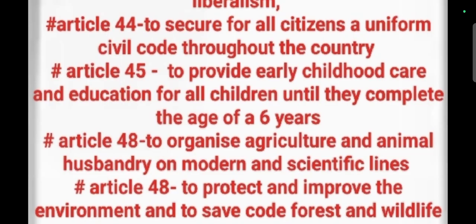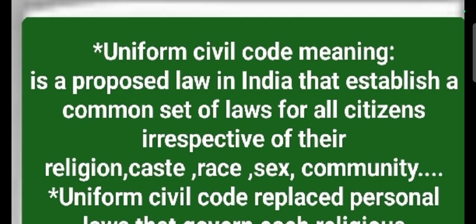The first article is Article 44, to secure for all citizens a uniform civil code throughout the country. The uniform civil code is a proposed law in India that establishes a common set of laws for all citizens irrespective of their religion, caste, race, sex and community.